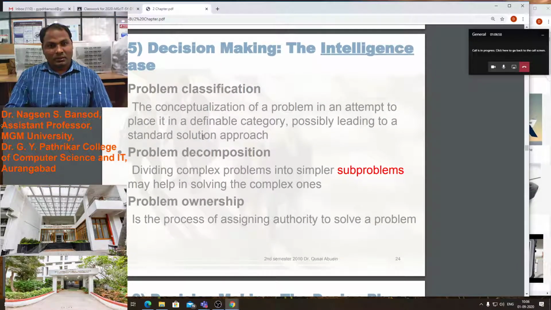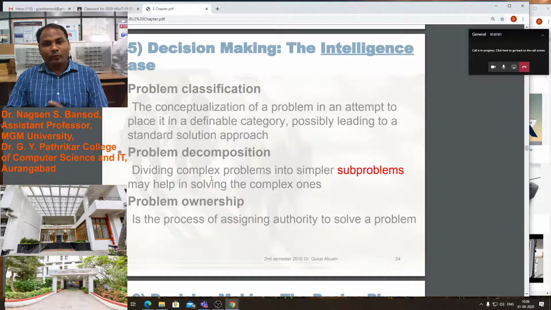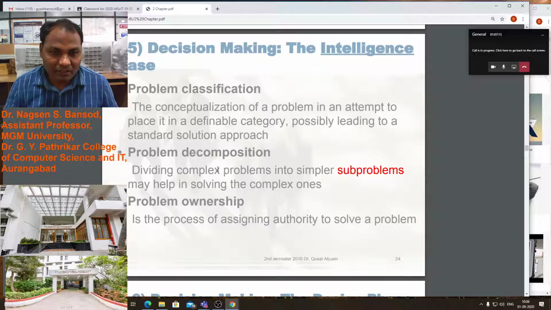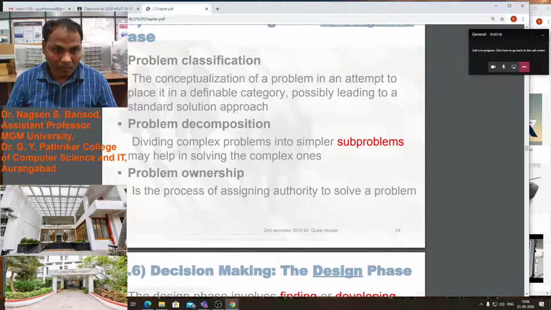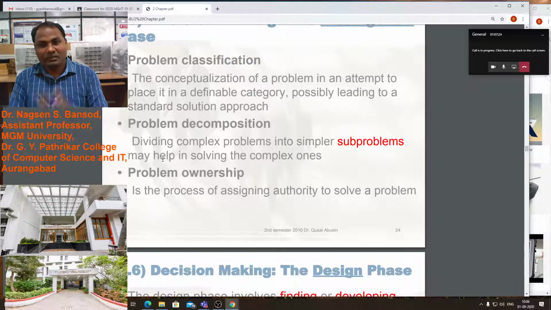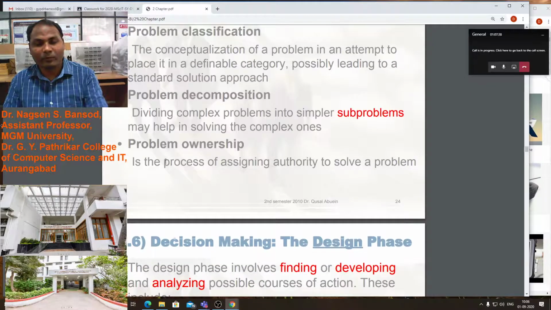Then the problem classification and problem decomposition. Problem classification is the conceptualization of the problem in an attempt to place it in a definable category, possibly leading to a standard solution approach. Problem decomposition is dividing a complex problem into simpler sub-problems, which may help in solving the complex one. We have to make small segments of the big problem, so that it will be easy though the problem is complex.